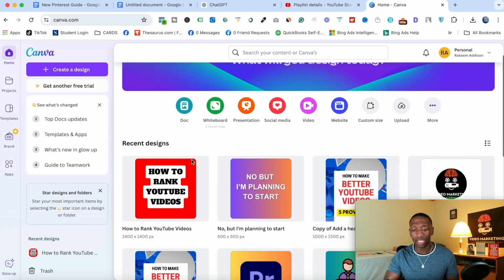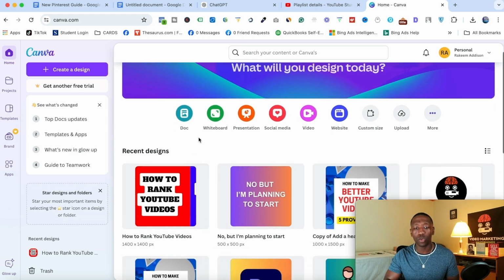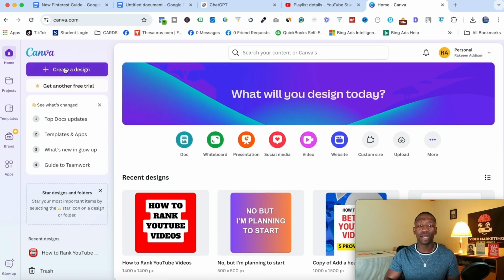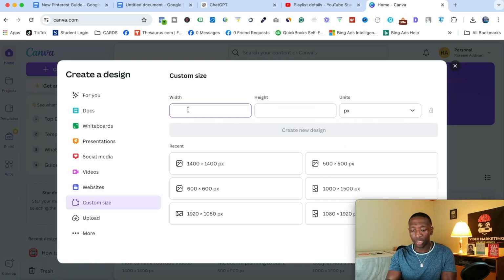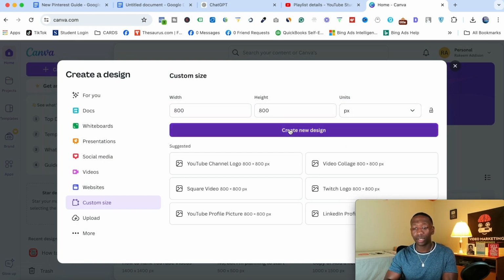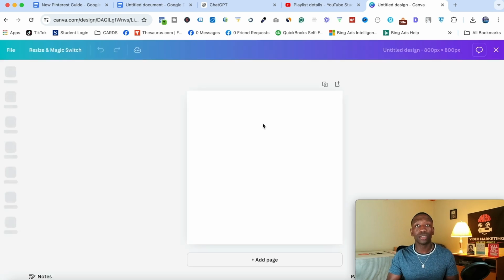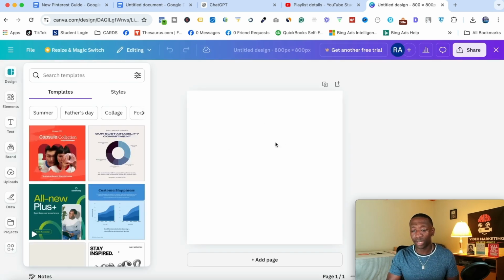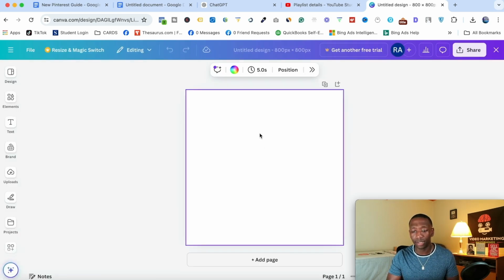Okay, so as you can see, I already got my setup here, but I'm gonna walk you through the process. So I'm gonna go ahead and hit create a design. I'm gonna put 800 by 800, and then hit create new design. All right, so what we're looking for it to do is create a perfect square. So here we go right here. Boom. And when I click on it, you see it gives me this.